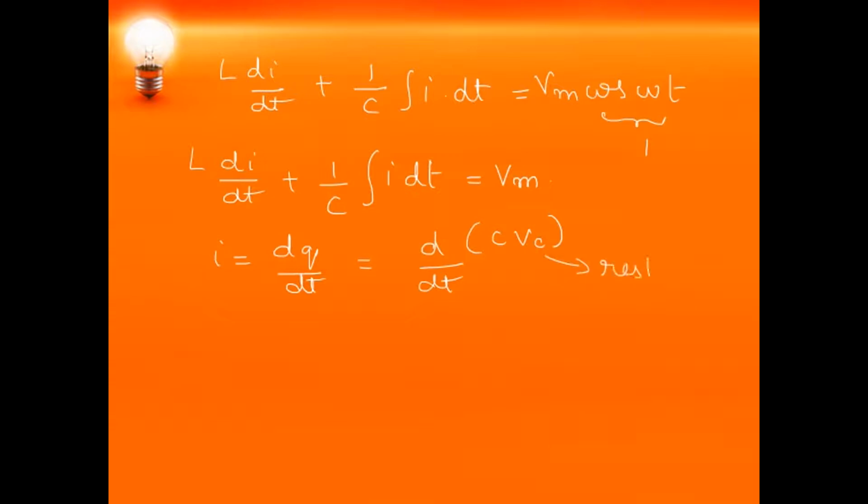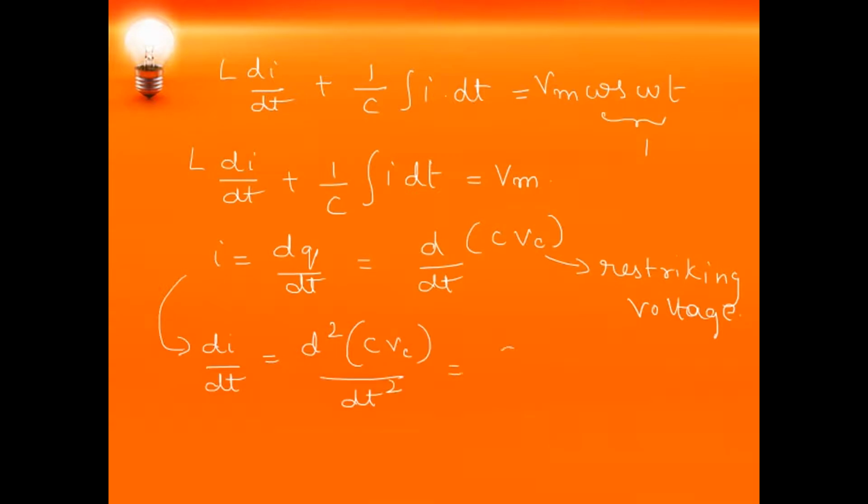From this, if we differentiate, we get di by dt as d square of C into Vc by dt square, which is C into d square Vc by dt square. Or we can write 1 by C integral i dt, which is q by C, equal to Vc.